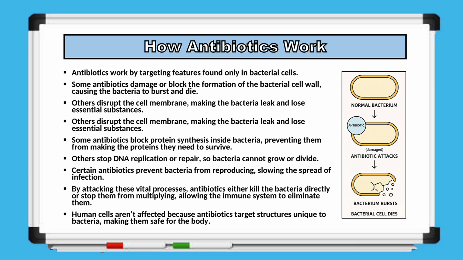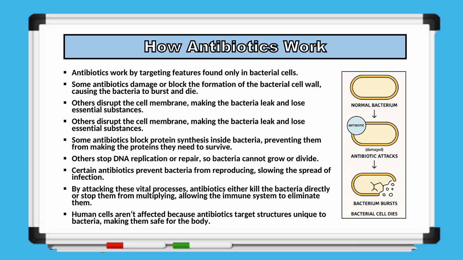By attacking these vital processes, antibiotics either kill bacteria directly or stop them from multiplying, giving the immune system time to remove the remaining bacteria. Human cells are not harmed because antibiotics target structures and processes that are unique to bacteria. This selective action makes antibiotics safe and effective for treating bacterial infections.